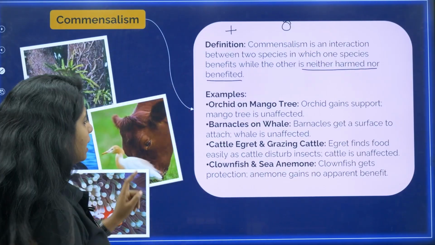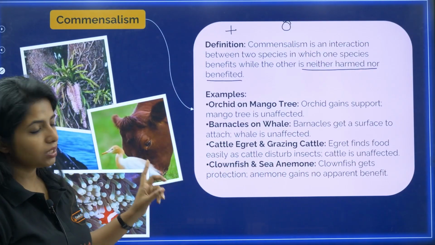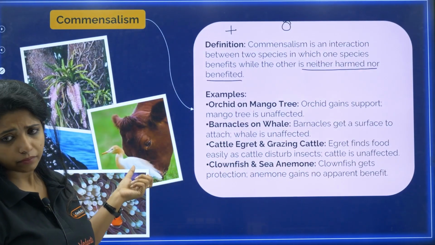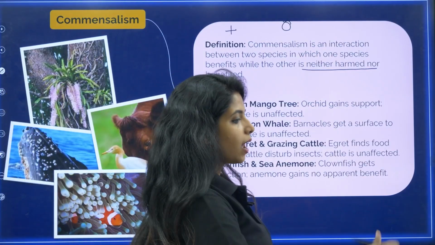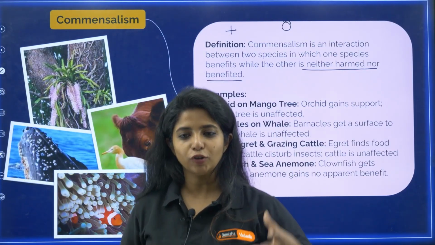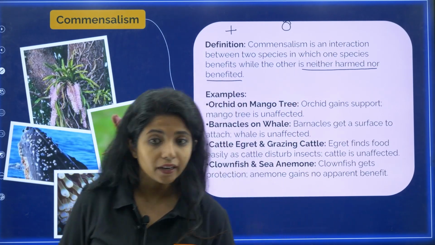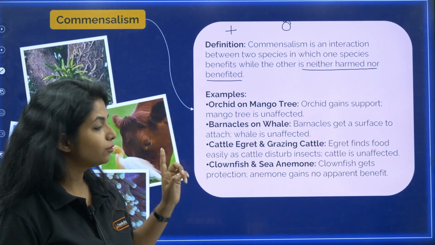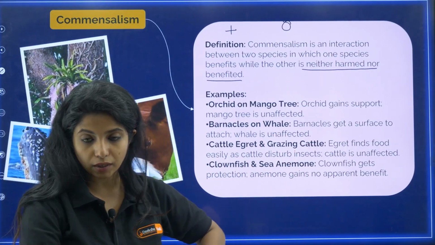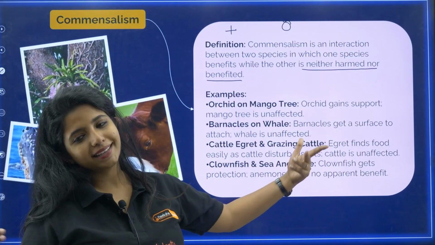Okay. Now we have cattle egret and grazing cattle. This is a cattle egret, which is a bird, my dear children. And now you have grazing cattle. Suppose I am the cow. When I move around, what will happen? On the grass, the insects which are there will also fly up. And when the insects fly up, the egret eats them. So the egret finds food easily as the cattle disturb the insects when they move around, and the cattle are basically unaffected.